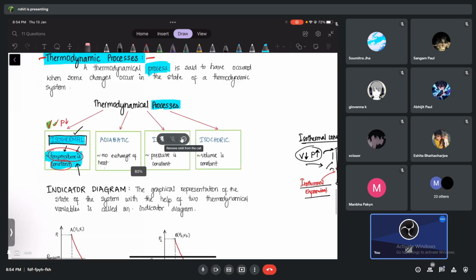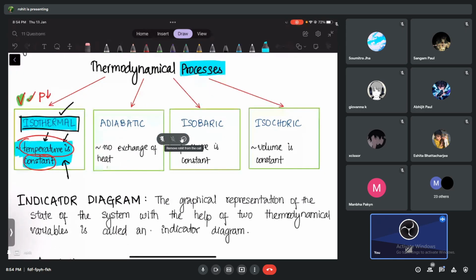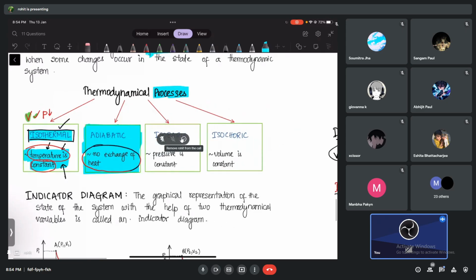What about the next process, guys? I have another 5 minutes, so I'll finish this part. See, adiabatic. This also can happen. There is no exchange of heat. And the gas can change its pressure and volume and temperature. I'll give an example.